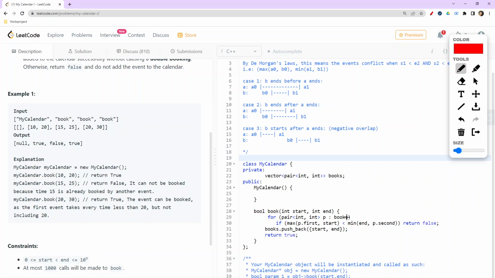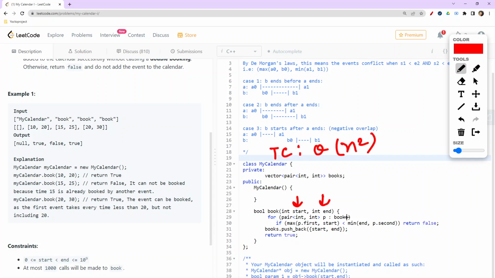Now comes the part of space complexity and time complexity. So the time complexity would be simply order of n square, because in the worst case scenario, we are iterating the map elements again and again as we add up a new event.